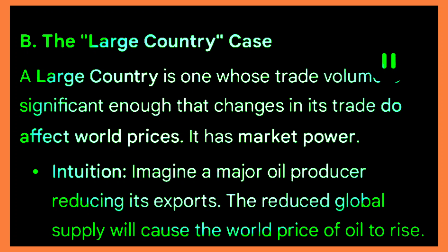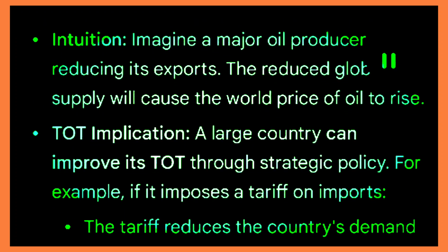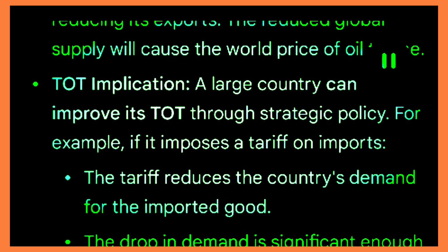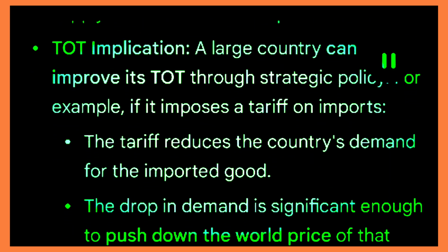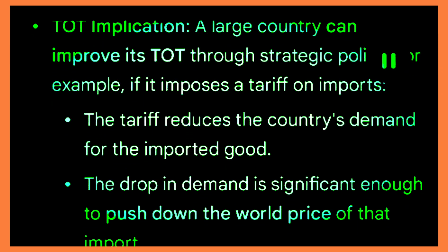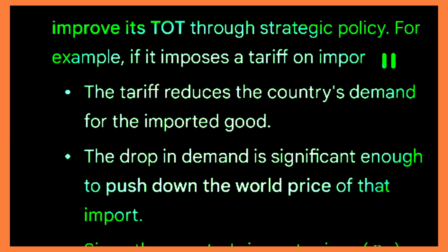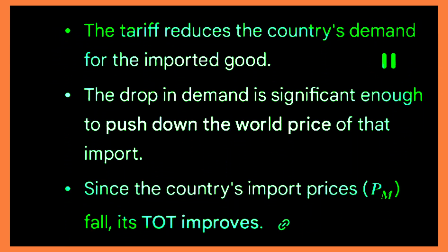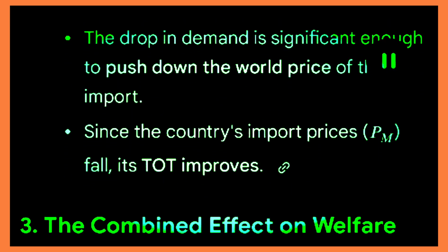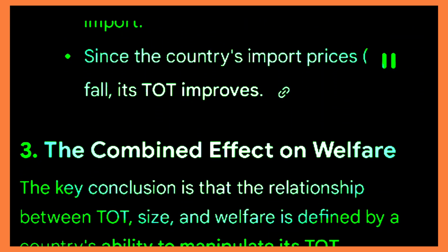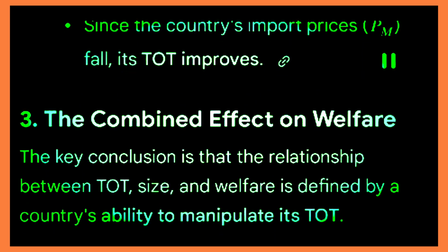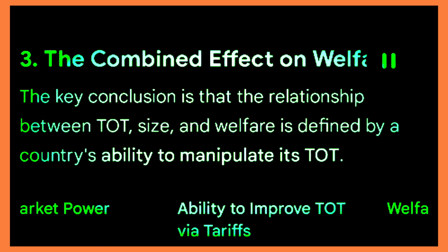ToT implication. A large country can improve its ToT through strategic policy. For example, if it imposes a tariff on imports, the tariff reduces the country's demand for the imported good. The drop in demand is significant enough to push down the world price of that import. Since the country's import prices, PM, fall, its ToT improves. 3. The combined effect on welfare.